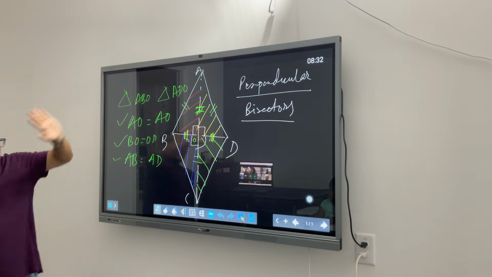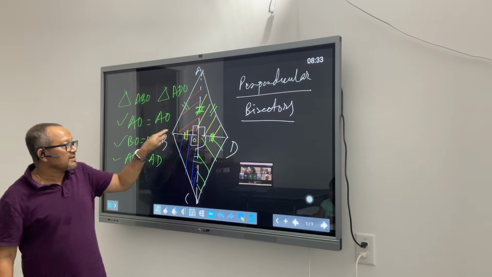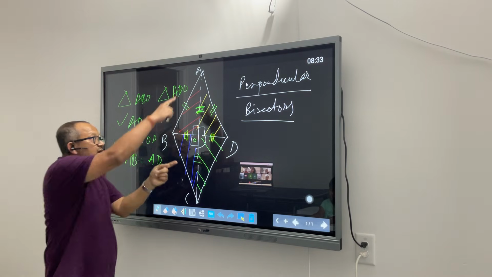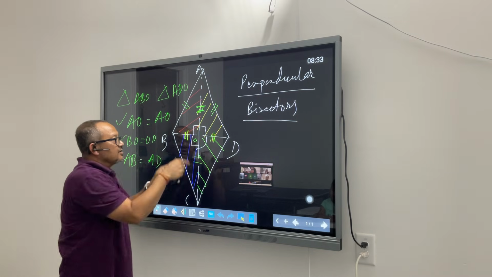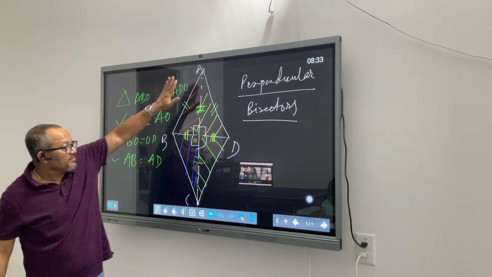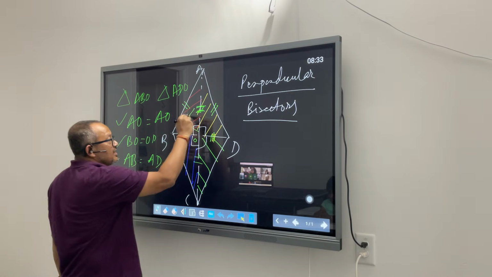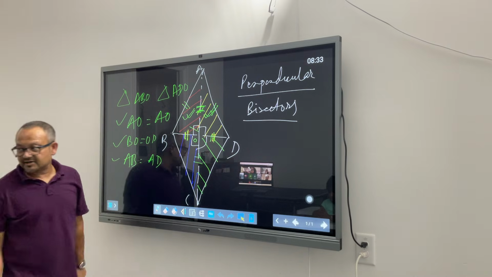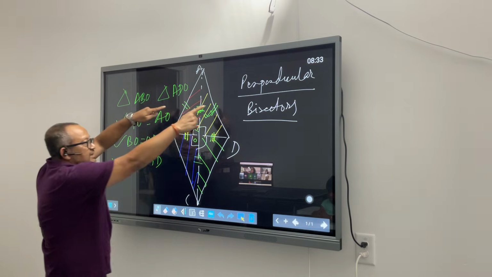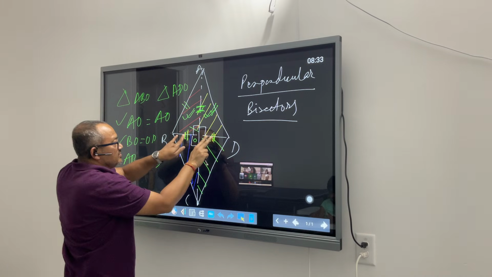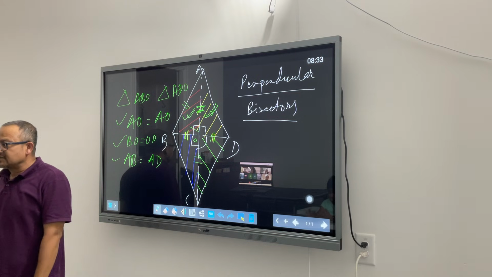So, look at the story from the beginning. This is a rhombus, all four sides are the same length, and we know from the property that the diagonals are perpendicular bisectors, meaning this diagonal splits this diagonal into two halves, and this diagonal splits this diagonal also into two halves. Basically, by joining the two diagonals, we get four triangles, and we are trying to say that this triangle and this triangle are congruent. That's what we saw by comparing this: these two sides are the same length, this side is common, and these two are the same. So both the triangles have matching sides, so they are congruent. Does it make sense to everybody?